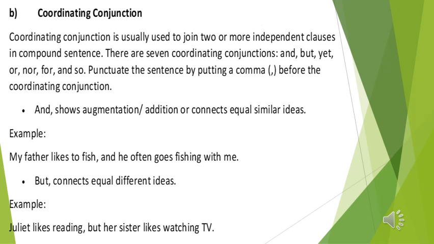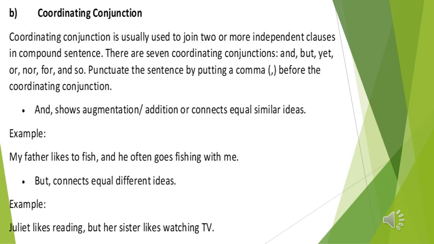For example, and. The coordinate conjunction and, which shows addition or connects equal similar ideas. Example: my father likes to fish, comma, and he often goes fishing with me. You see here a compound sentence, two independent clauses joined together by and, which is preceded by the comma here.